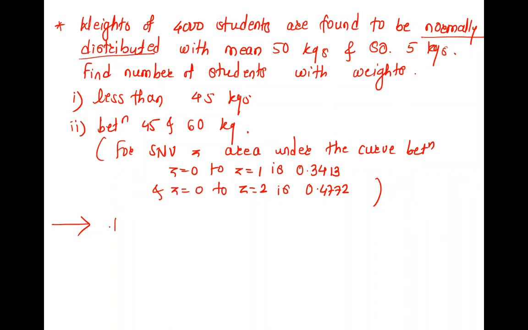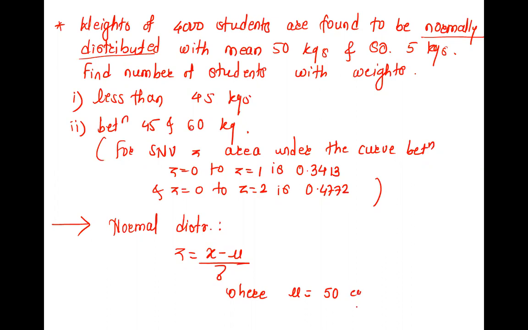Right. So we should first write the formula. Normal distribution. What is the formula? Z equal to X minus mu upon sigma. Where? What is mu? 50 kg. Correct. And what is sigma? 5 kgs. All are kgs. Units are same. No doubts. Questions are also in kgs. So done. Nothing we have to check. So Z is X minus 50 by 5. Okay. So for two different questions, there are different X.